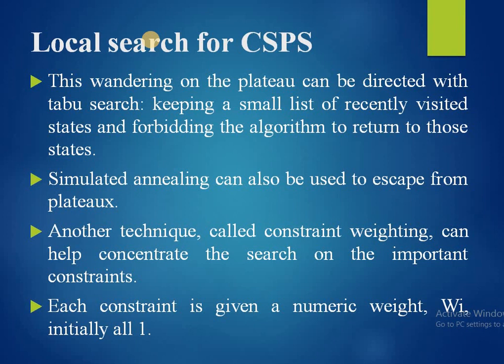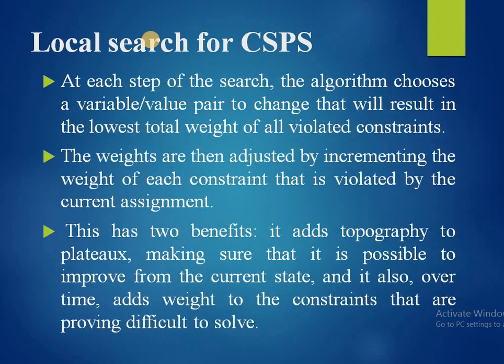Each constraint is given a numeric weight Wi, which is initially 1 for all. At each step of the search, the algorithm chooses a variable or value pair to change that will result in the lowest total weight of all violated constraints.